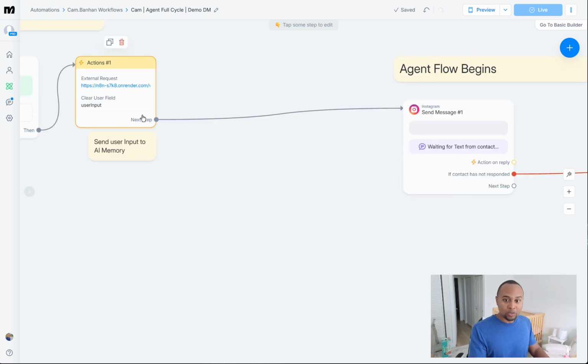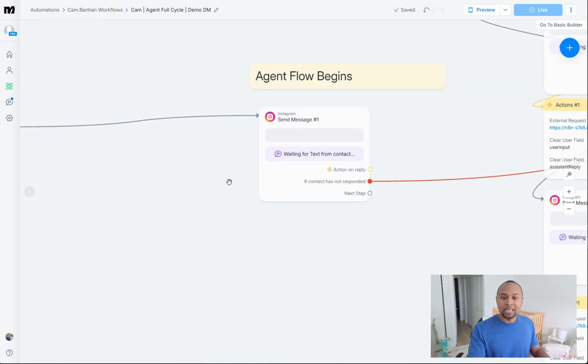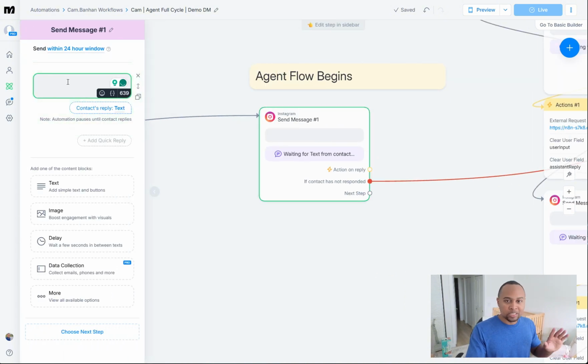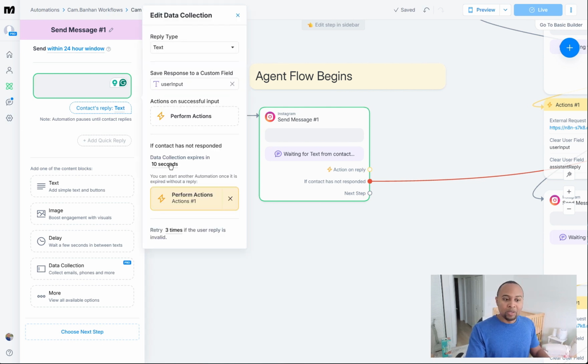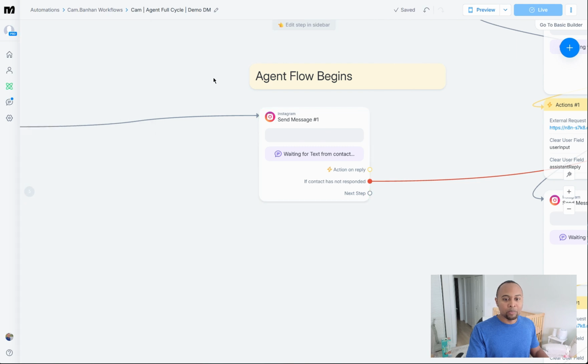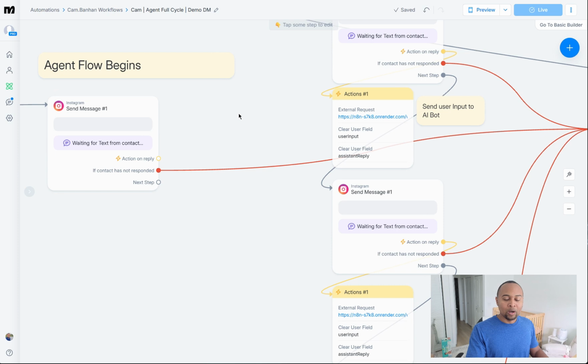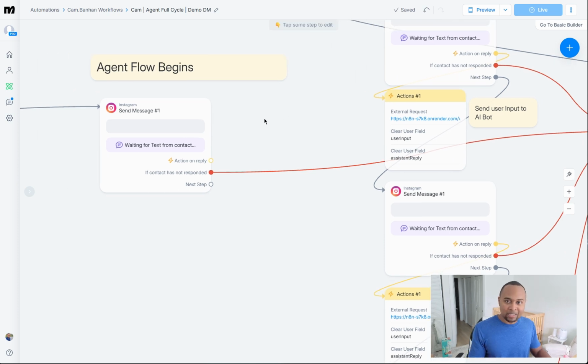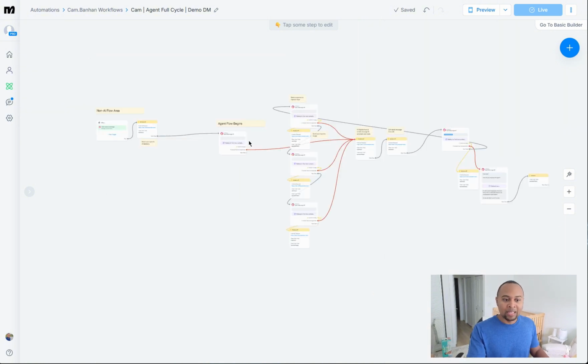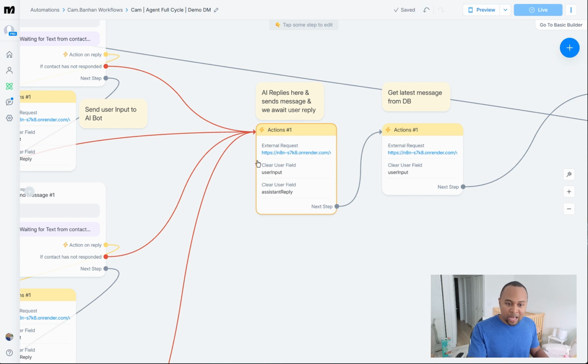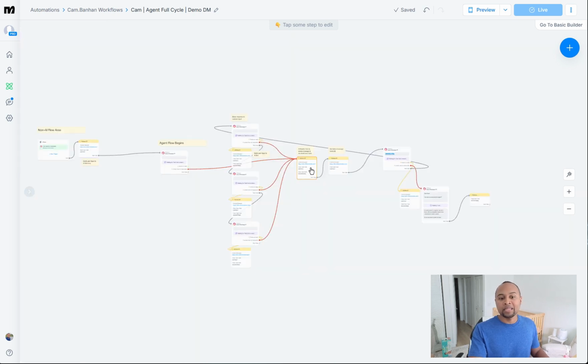Once we get the message, I am sending basically a space. This here is just a blank space. I just click in here, hit the space bar, and that's it. But what I'm doing is I'm waiting 10 seconds. I'm waiting for this to expire. And the reason I'm doing that is because once I've collected any information from the user, I'm not going to expect a response back. And so when this expires, that's finally where I'm going to be hitting the AI agent.